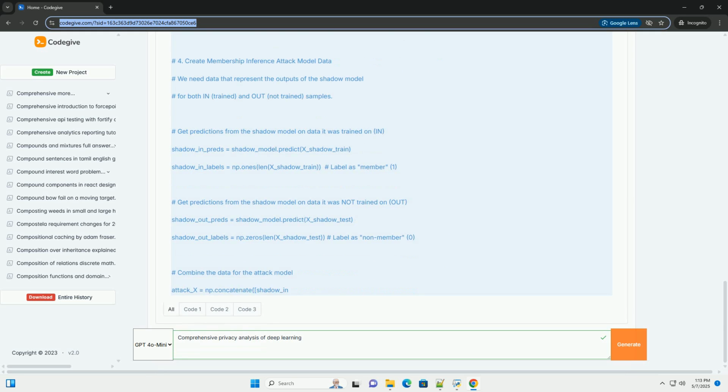Privacy accounting: track the accumulated privacy loss, epsilon, over multiple training iterations using techniques like the moments accountant or the Renyi differential privacy accountant. Privacy amplification: using techniques like subsampling to amplify the privacy guarantees of DPSGD. 5. Code example: DPSGD with TensorFlow Privacy.